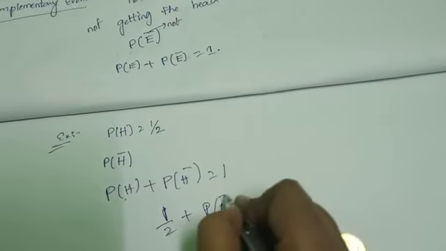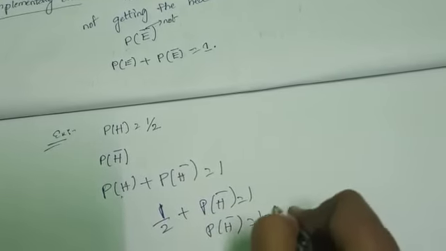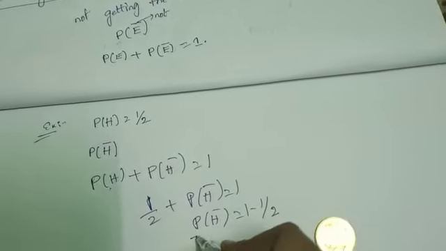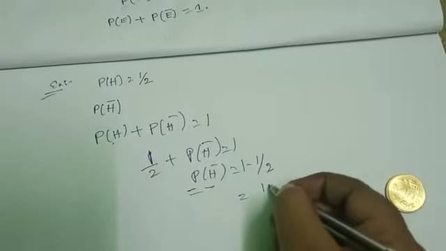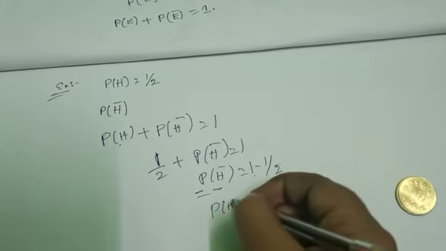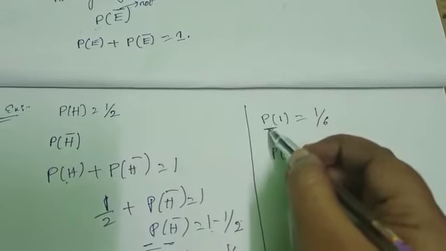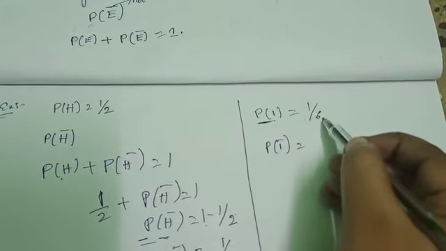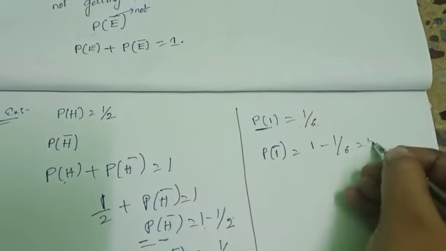So P of H bar equals 1 minus 1 by 2. It means probability of not getting head is 1 by 2. Okay, 1 minus 1 by 2 is 1 by 2. Same like that, rolling the die. Probability of 1 equals 1 by 6. Probability of 1 bar is 1 minus 1 by 6. It is 5 by 6.